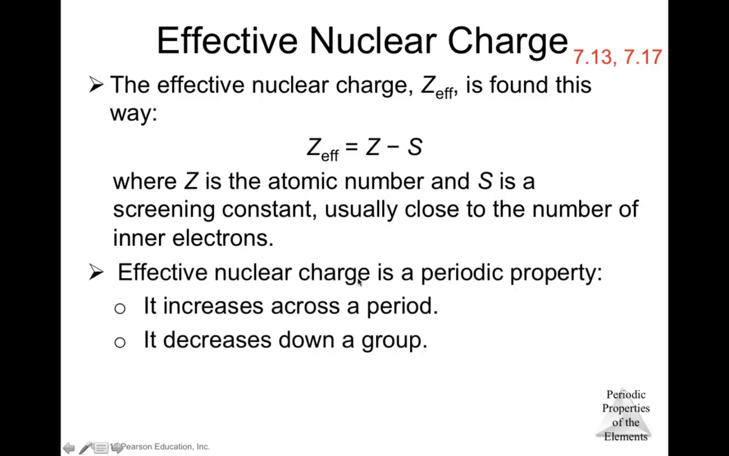The effective nuclear charge is a periodic property. It increases across a period and it decreases down a group. So from left to right, the effective nuclear charge increases, and from top to bottom in a group in the periodic table, it decreases.